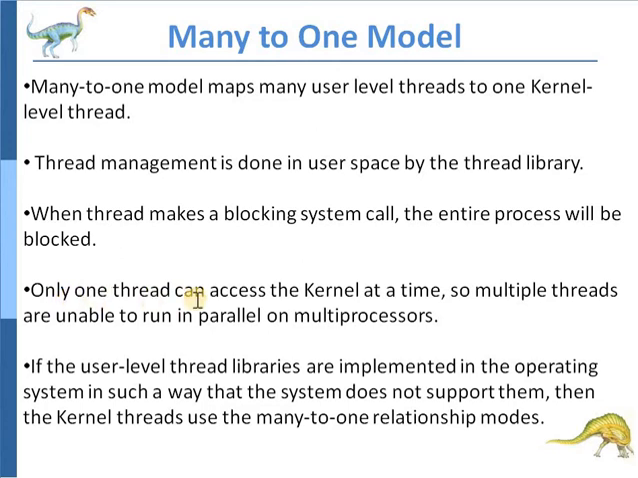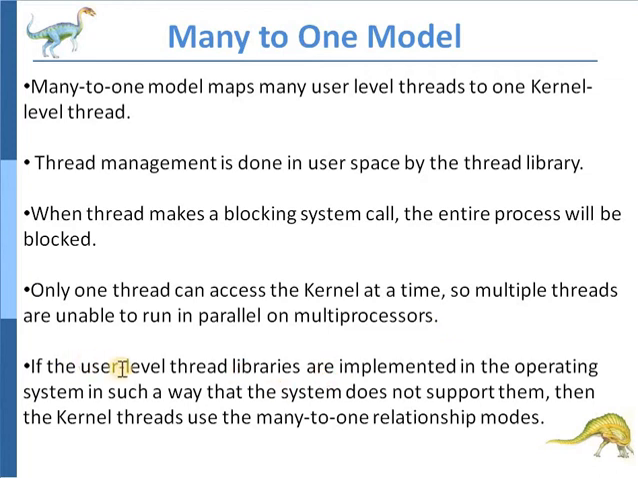Only one thread can access the kernel at a time, so multiple threads are unable to run in parallel on multiprocessors. Because a single kernel thread can operate only on a single CPU. The many-to-one model does not allow an individual process to be split across multiple CPUs.